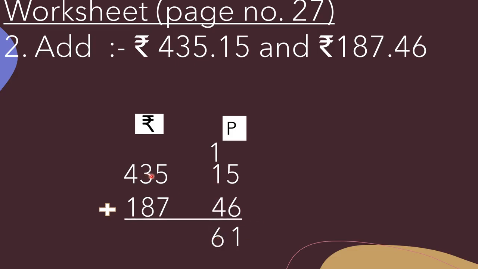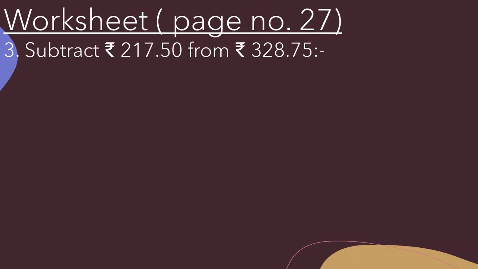Now we have to solve the rupees column. 5 plus 7, 12. So here we will write 2 and 1 will be carry over. Now 1 plus 3, 4, 4 plus 8, 12. So here again we will write 2 and 1 will be carry over. Now 1 plus 4, 5, 5 plus 1, 6. So here we will write 6. So what is the answer beta? Rupees 622.61. Understood? Now beta, in question number 3, it is given subtract rupees